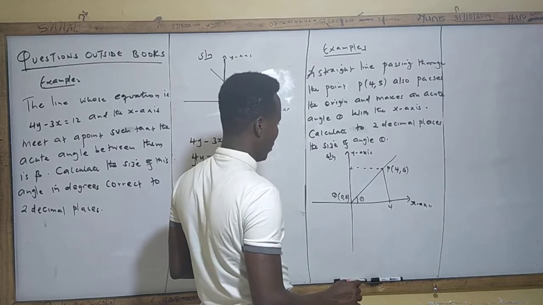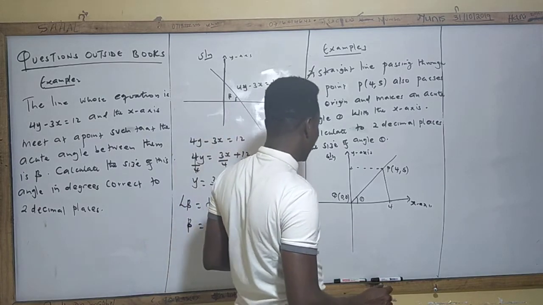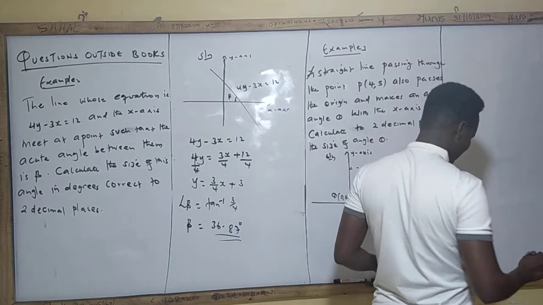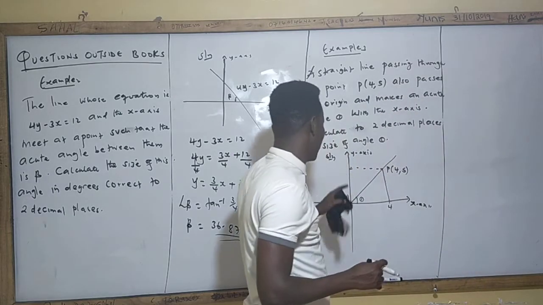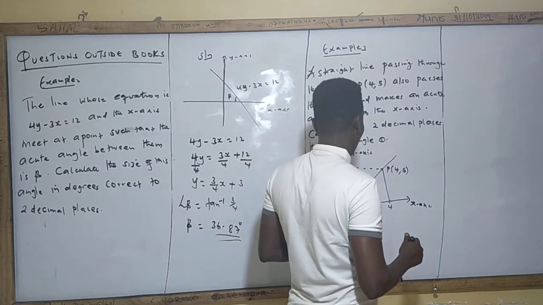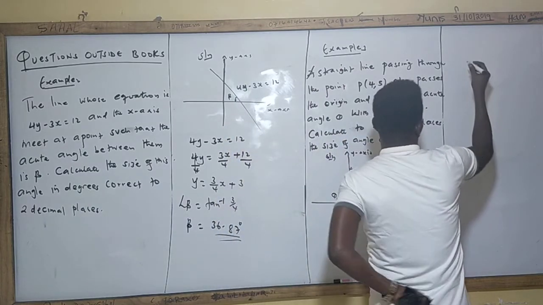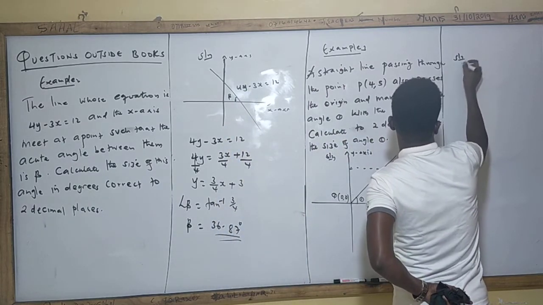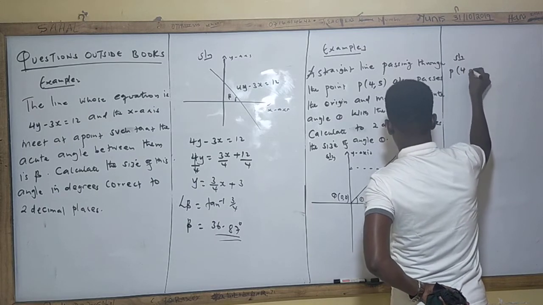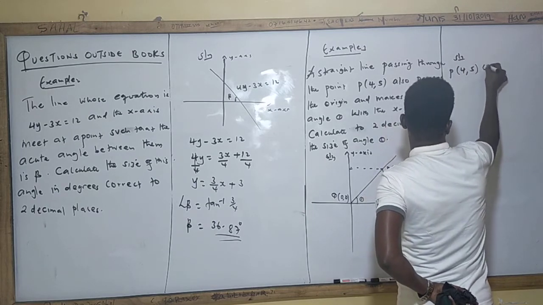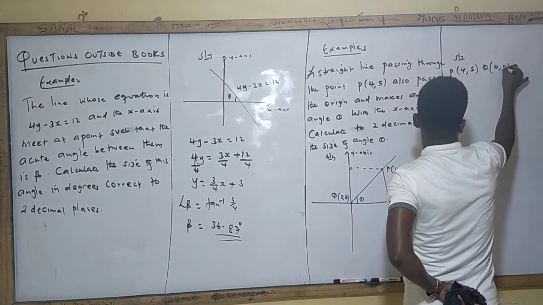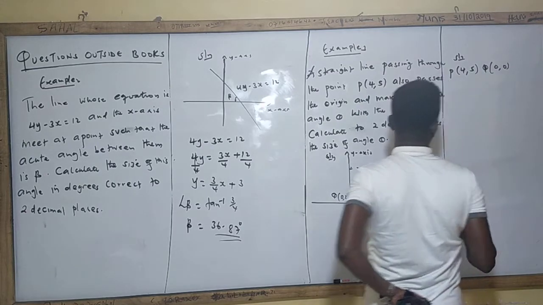So what we're going to do is get the gradient. I have B (4, 5) and Q (0, 0).